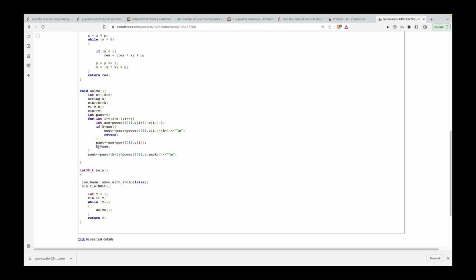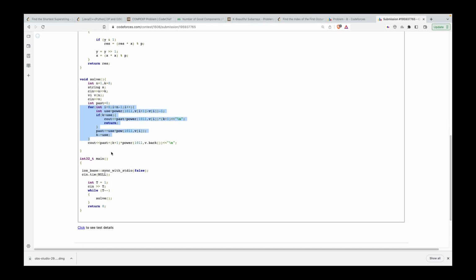Else, if you're able to terminate this entire loop, that means you were able to make numbers up till the last denomination. So in that case, there would be some finite number greater than the value at the last denomination that you won't be able to make. So if that's the case, then just print the value of past plus k plus 1 into power, or whatever the last value is. I hope this made sense, guys.